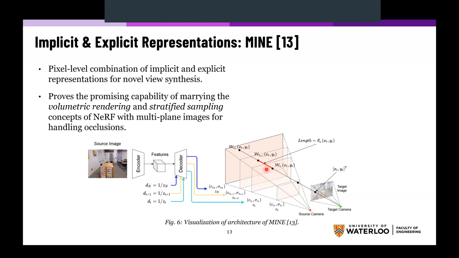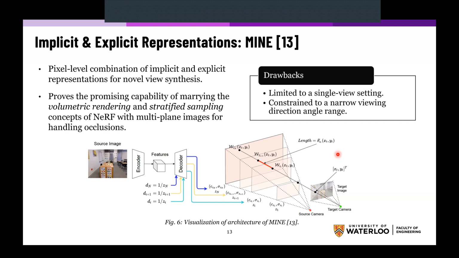Now, to render the target view, they do homography warping on these planes to transform them to the view of the target camera. Then they carry out volumetric rendering, which is borrowed from NeRF, in order to fuse the colors and the volume densities in different planes together to render the final target image. So technically, they promise and they achieve great results compared to the state-of-the-art methods. However, the drawback is that they are limited to a single view setting, and they are constrained to a narrow viewing direction angle range.